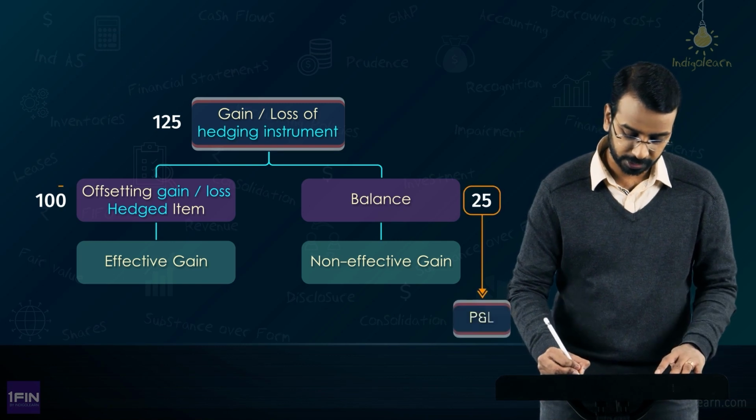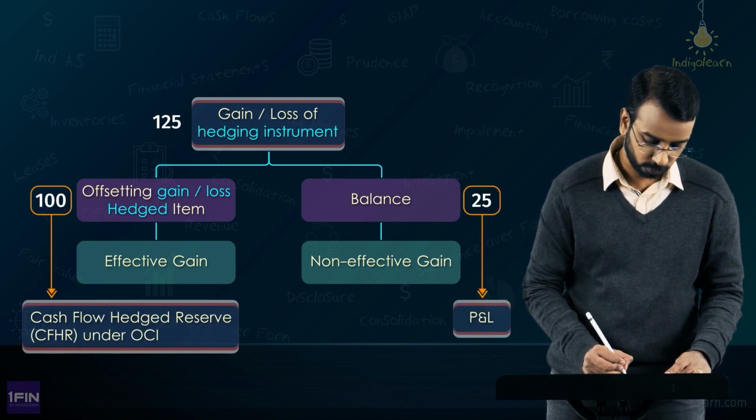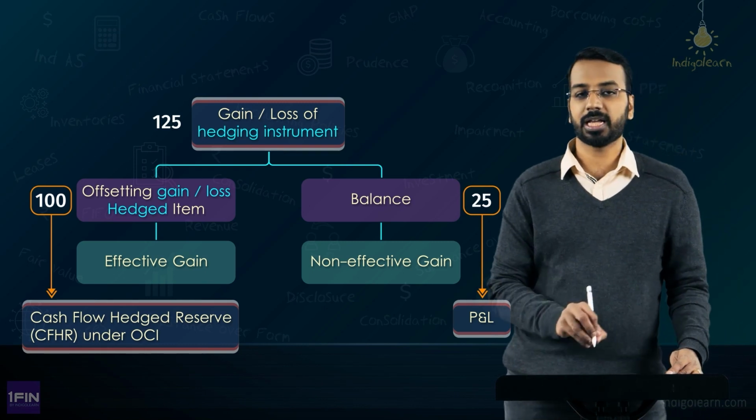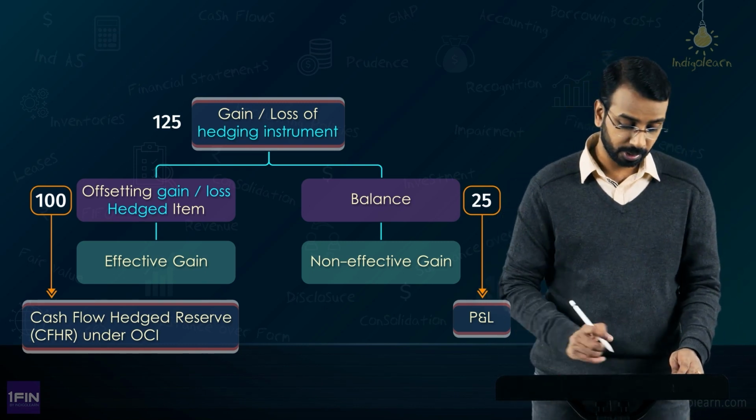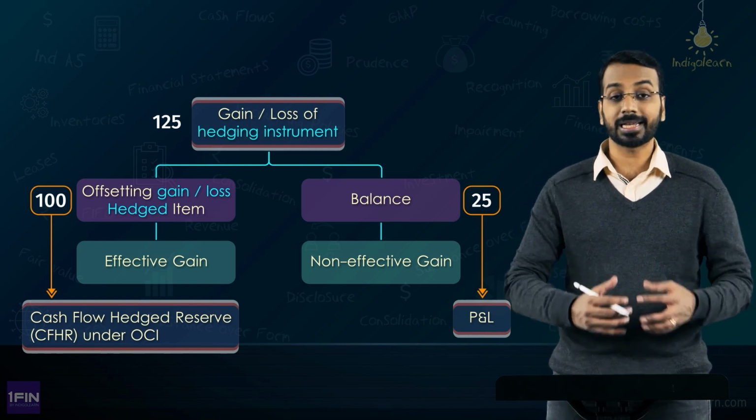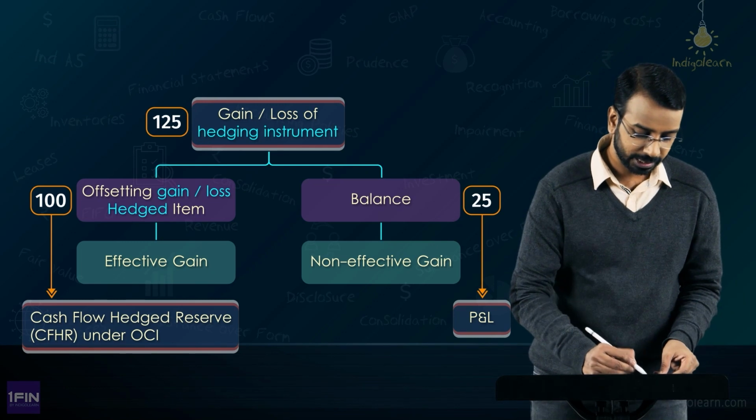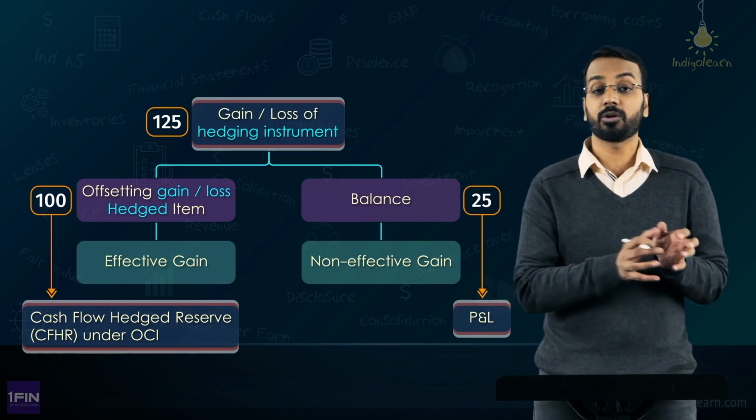This 25 will go to P&L and this will go to cash flow hedge reserve under OCI. Okay, it will go under cash flow hedge reserve under OCI. Please remember, the maximum amount that can go to OCI will be 125 maximum. But always you have to see this and this, whichever is lower, that is what will go to OCI.